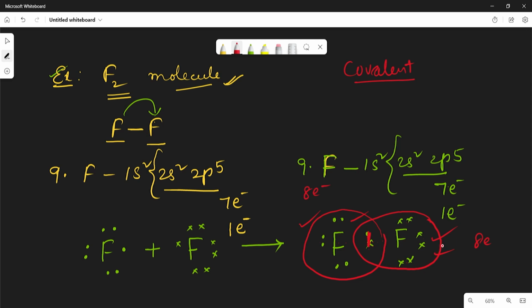Now let us see some more examples. Take another example. See here, in case of fluorine, I will explain once again. This is a fluorine atom: 2, 4, 6 and 7.